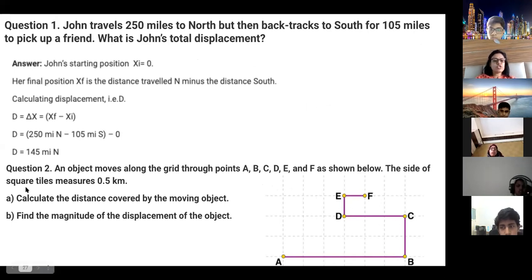The side of the square tiles measures 0.5 kilometer. So each distance is 0.5. Each square has 0.5 km width. So calculate the distance covered by the moving object. Only the first part you tell me first. What is the distance covered? Distance covered is the total path, so you have to add all the tiles.